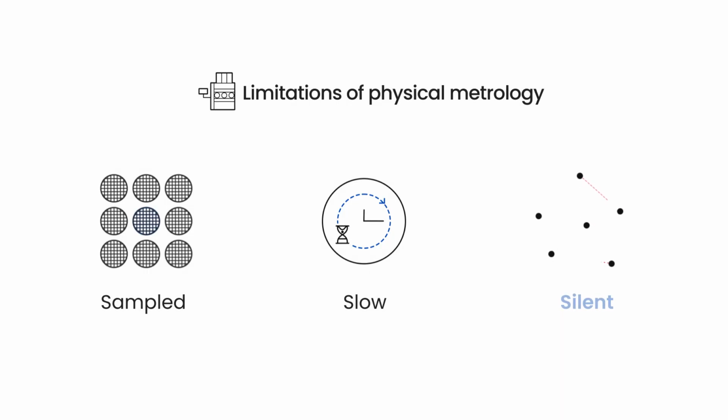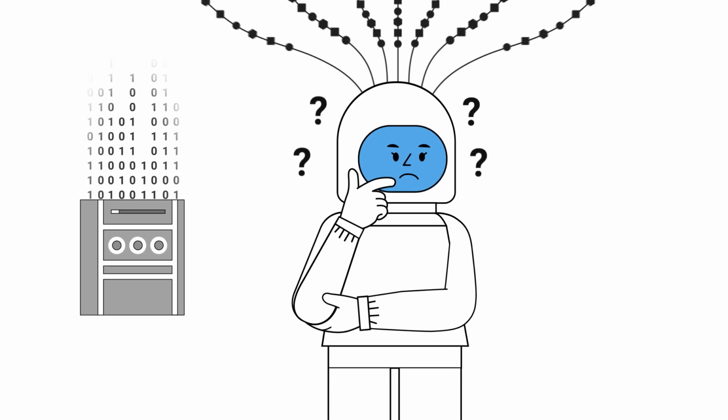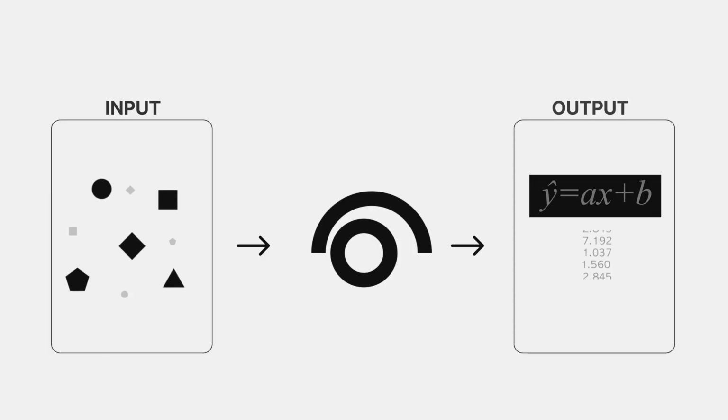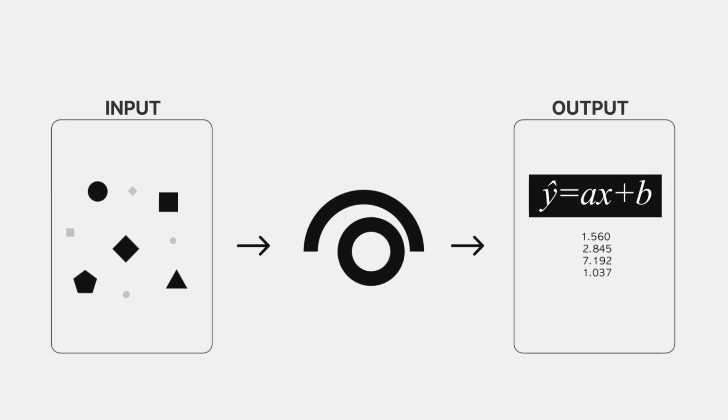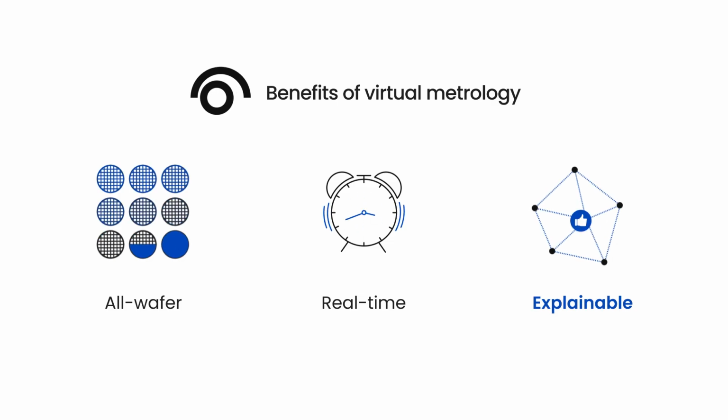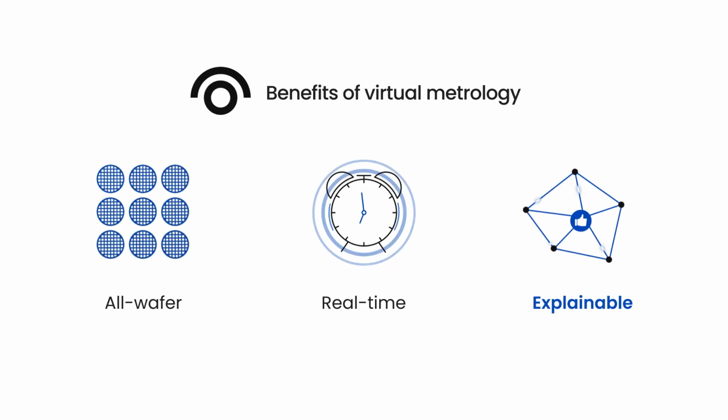One of the limitations of physical metrology is that it is silent. It provides the measurement data, but that alone cannot provide insights. On the other hand, Panoptes virtual metrology understands and leverages input-output relationships. With this, it provides explainability in addition to all wafer virtual metrology data in real time. Users can utilize explainability at every stage of the modeling pipeline, from model creation to management.